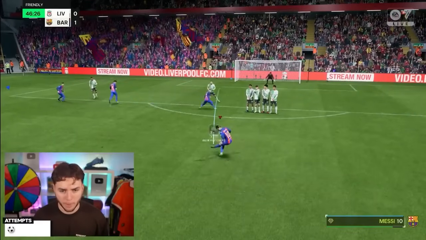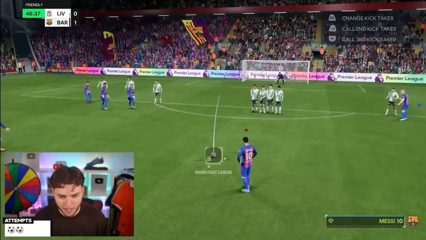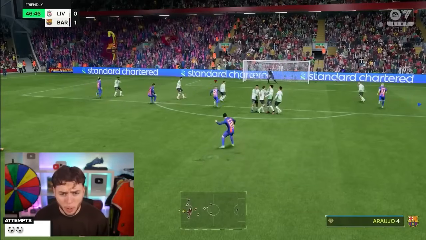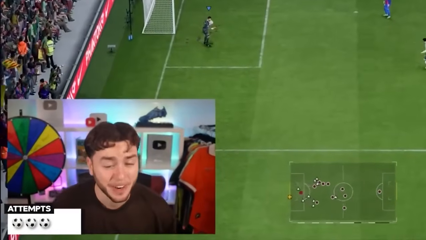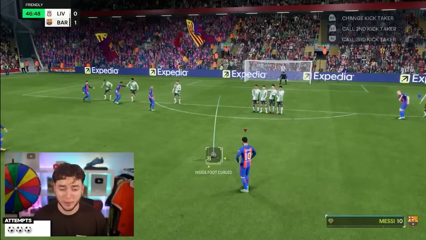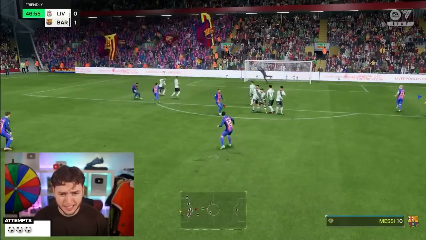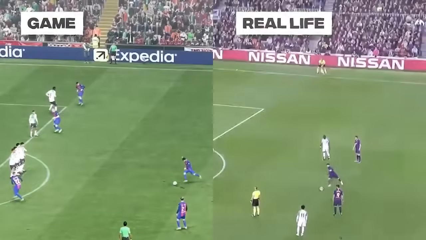Oh, this could be good. Boom. All right, attempt number 3. I'm going to put it a bit more to the left. Oh, that's powerful. Boom. Oh my God, what a save. I've only got 2 more attempts, so I'm starting to get a bit nervous. Oh, that's about the same power. Yes! Come on! Let's go, Messi!